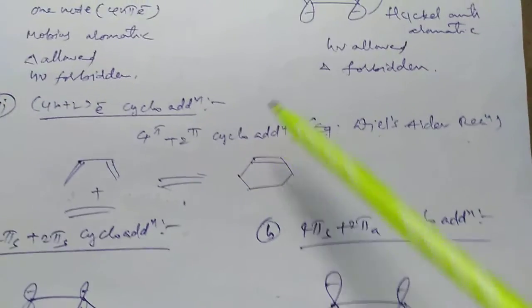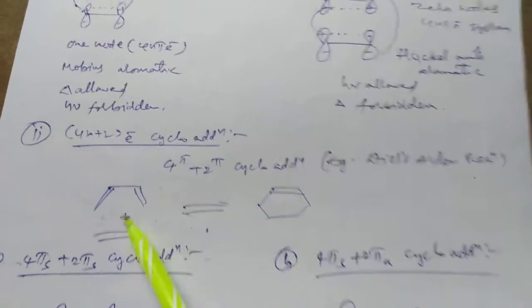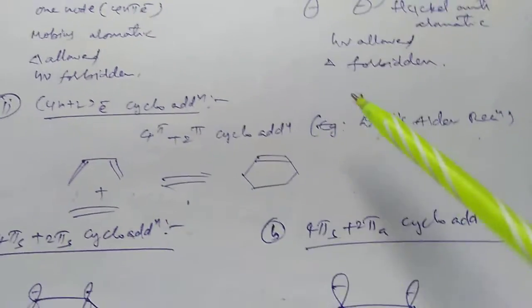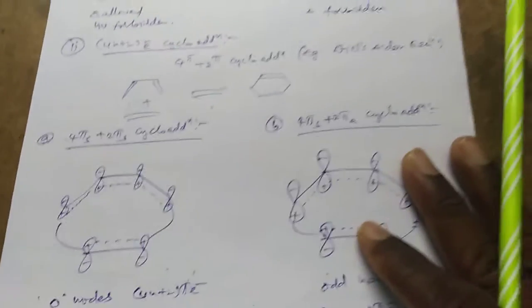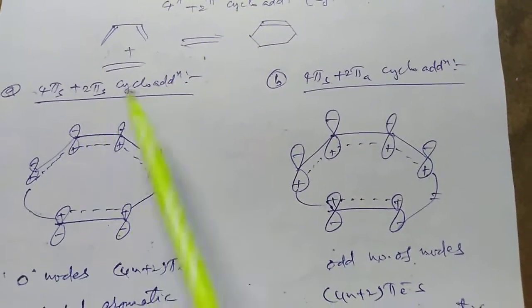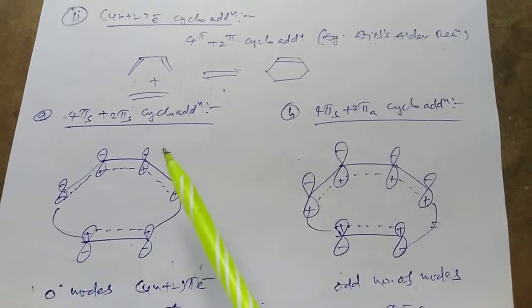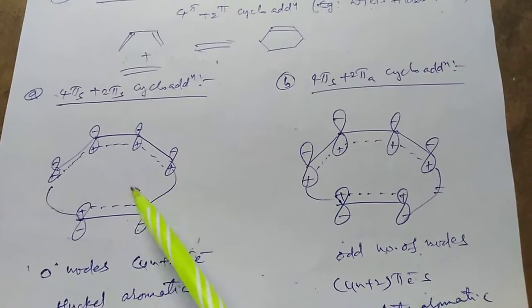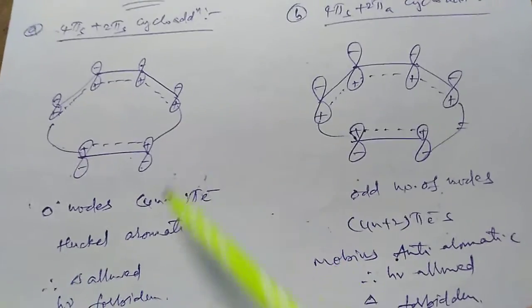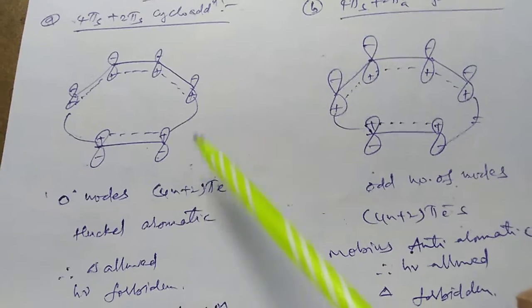Now we are going to explain 4n plus 2 system for the cycloaddition reaction. 4 plus 2 cycloaddition. Example is Diels-Alder reaction. 1,3-butadiene reacts with ene, it gives rise to cyclohexene. It is the best example for the 4n plus 2 system. Now we are explaining 4 plus 2 cycloaddition. So in this diagram, we have 0 nodes for the 4n plus 2 system. Therefore, it is Huckel aromatic transition state, thermally allowed and photochemically forbidden.